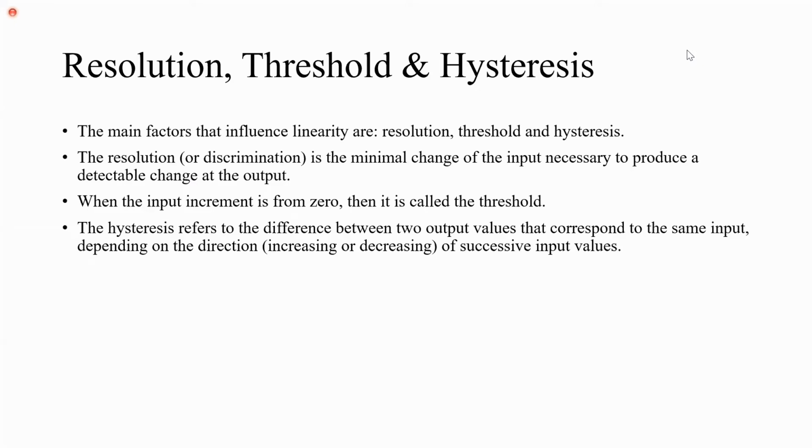That is called hysteresis. If it is showing the same value, we can say that the sensor does not have the hysteresis characteristic, but if it is showing different values in two directions, we can say hysteresis is a disadvantage for that sensor.